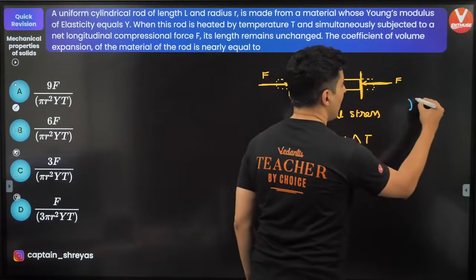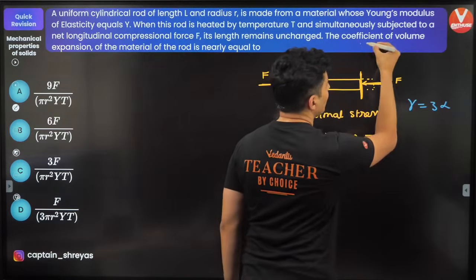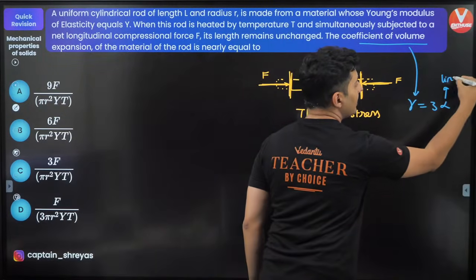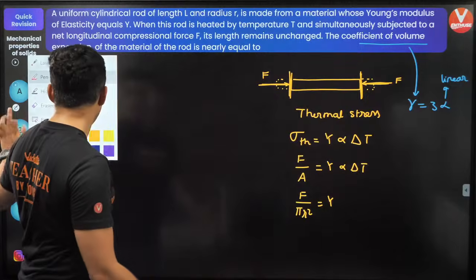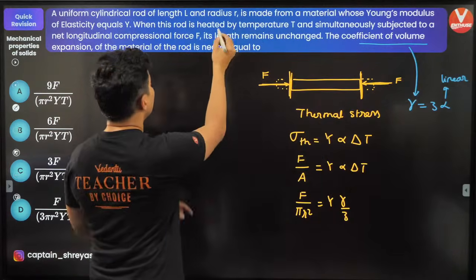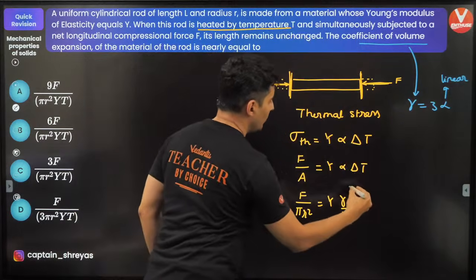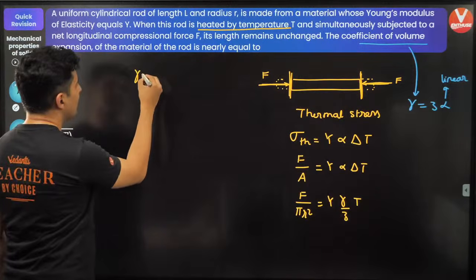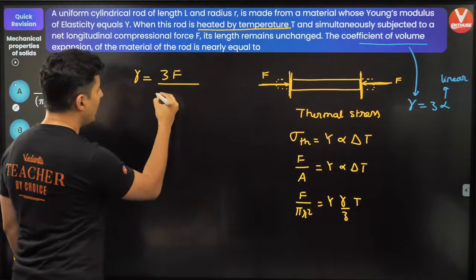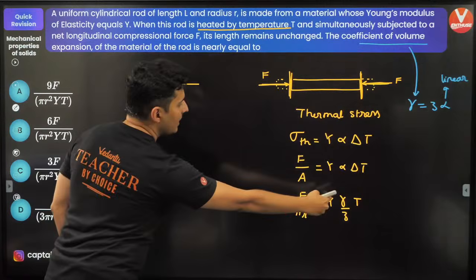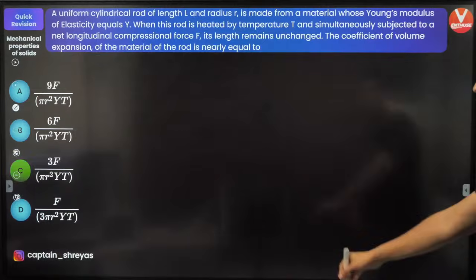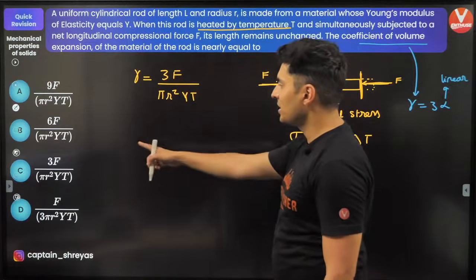It is nothing but gamma is 3 times alpha. The coefficient of volume expansion is gamma. Alpha is coefficient of linear expansion. So alpha will be gamma by 3. So just put gamma divided by 3, and change in temperature is given to be T itself. So basically gamma will be equal to 3F on the top, and pi r square will come below, and Young's modulus and temperature will also come below. So just check if option C is correct. Yes, option C is correct.